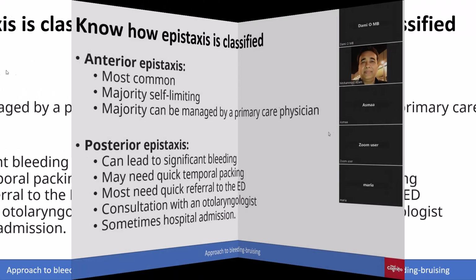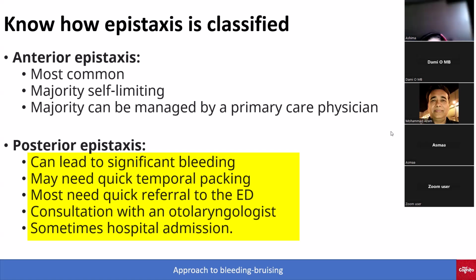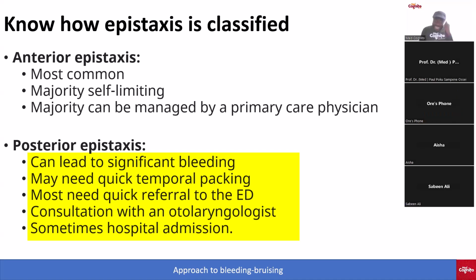So this is it. How am I going to separate anterior and posterior epistaxis based on the patient presentation? Anterior is more common. The majority of anterior is self-limiting. The majority can be managed by a primary care physician. What about posterior? It can lead to significant bleeding, may need quick nasal packing, most need quick referral to the emergency department, and consultation with an otorhinolaryngologist is usually necessary in posterior. And sometimes it can be so bad that these patients need to be admitted to the hospital.